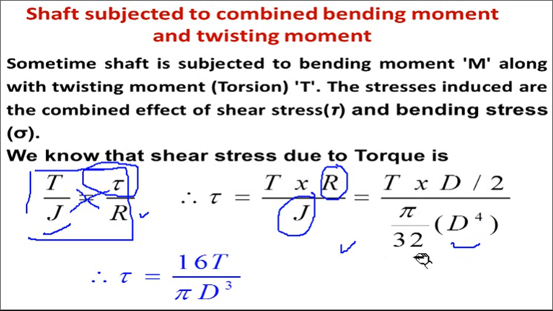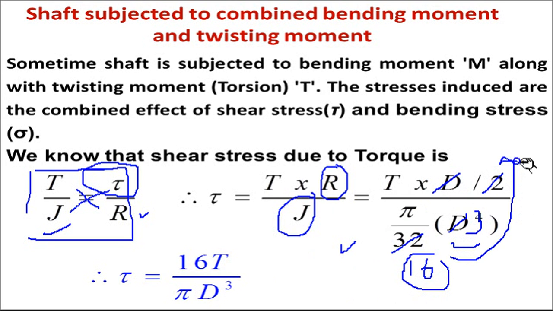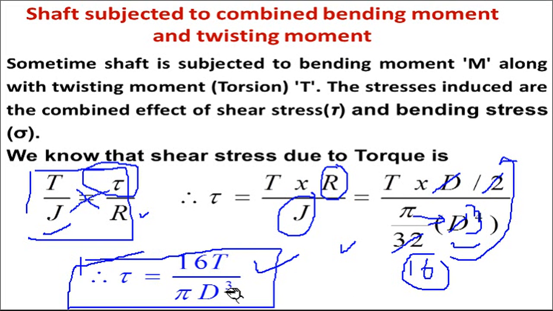By simplifying this, the d by 2 gives 16, this d and this d cancel, leaving d cube, and the 16 goes to the numerator with T and pi d cube in the denominator. In this way you get the first term for shear stress, tau equals 16T upon pi d cube.